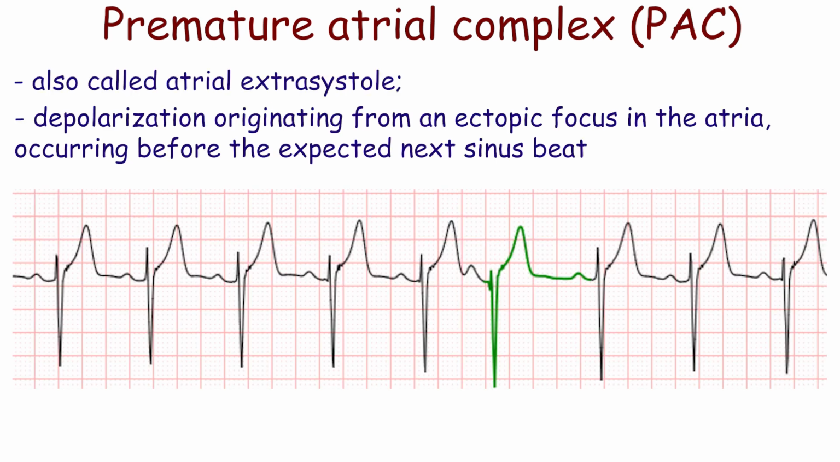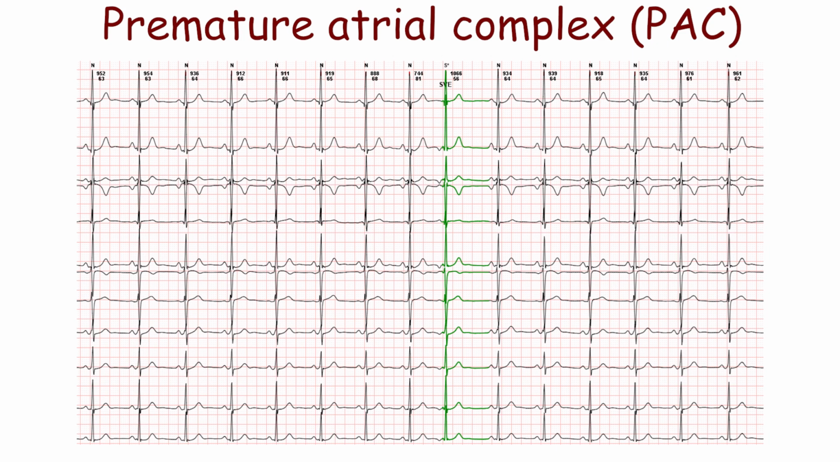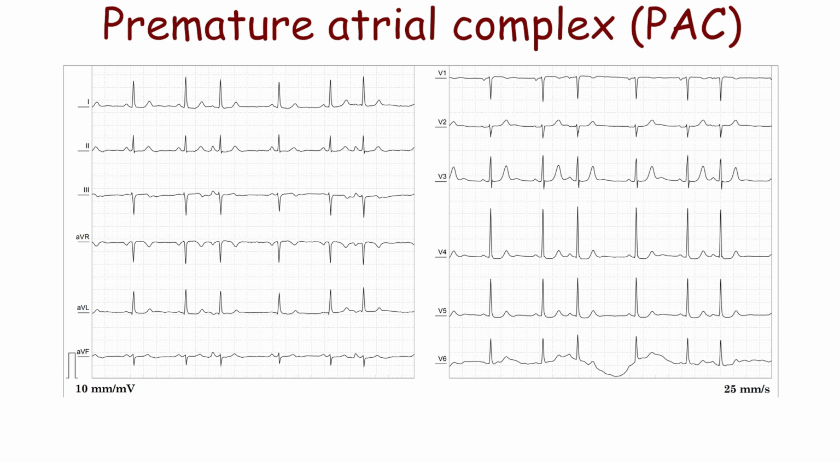Premature atrial complexes, also called atrial extrasystole, is a depolarization originating from an ectopic focus in the atria, occurring before the expected next sinus beat. The P-wave morphology in atrial extrasystole differs from that in the sinus beats. Note that morphology of P-waves before the third and the sixth complexes differs from those of the other beats.